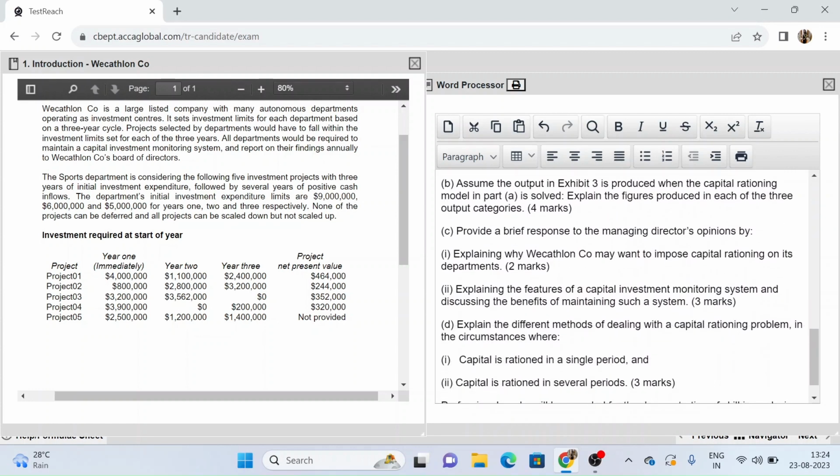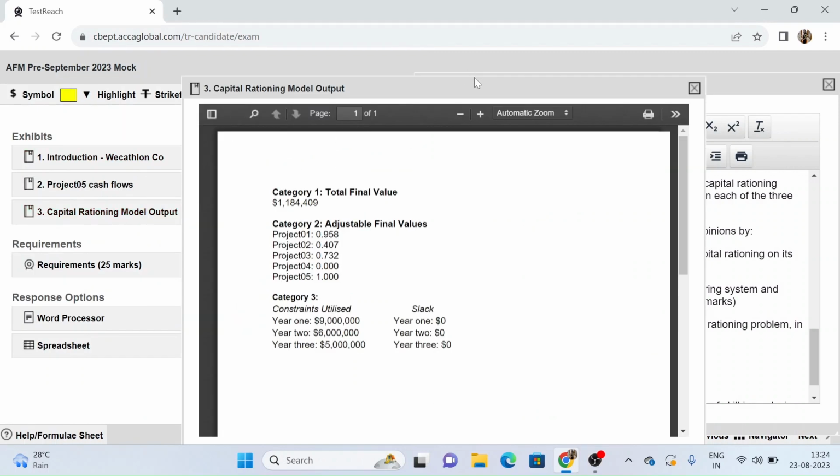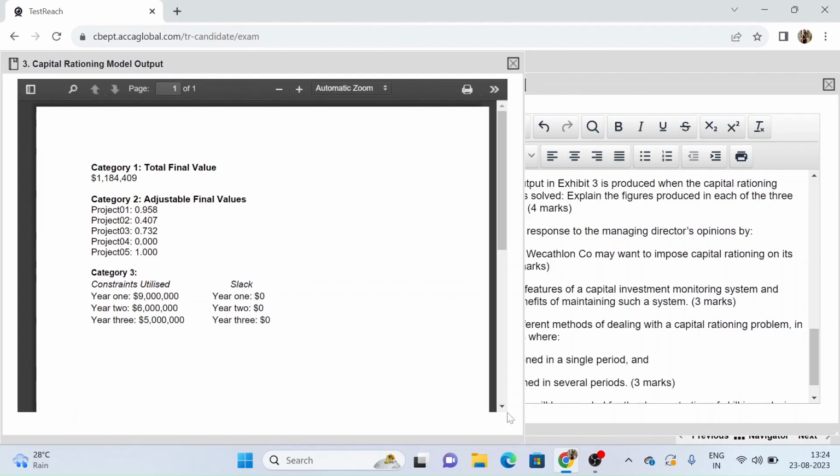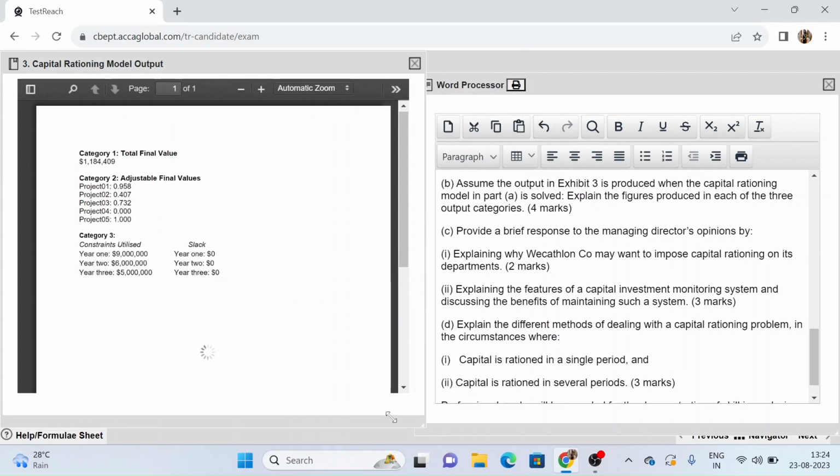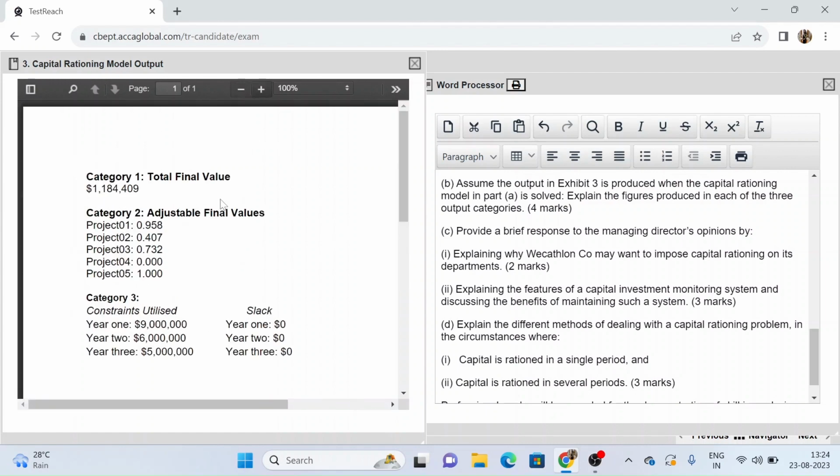Now let's move on to part B. Assume the output in exhibit 3. So I have my exhibit 3 open right in front of you here, and we have to assume that this is the output that is produced when the capital rationing model in part A is solved. Explain the figures produced in each of the 3 output categories. So there are 3 categories. This is the total final value, these are the adjustable final values, and these are the constraints utilized. So let's explain all of this one by one.